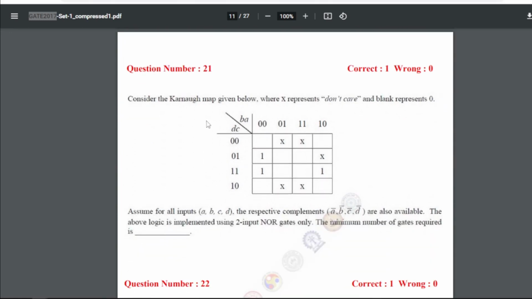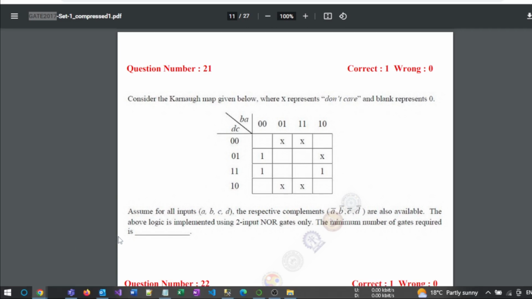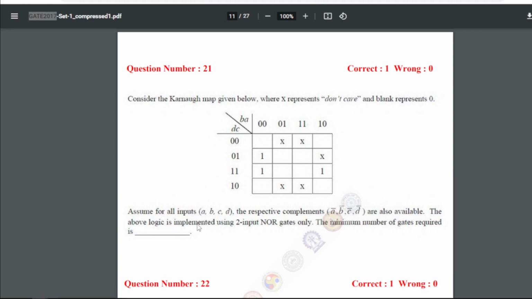Now consider the K map given below, where X represents don't care and a blank represents 0. So these are don't care, these are 0. Assume for all inputs A, B, C, D, all respective complements A bar, B bar, C bar, D bar are also available. The above logic is implemented using two input NOR gates only.